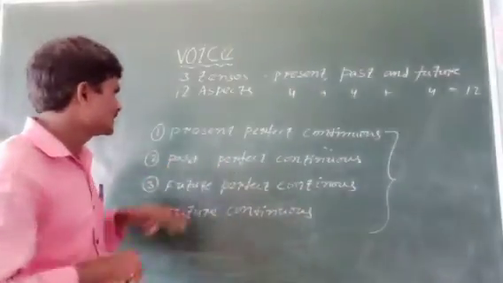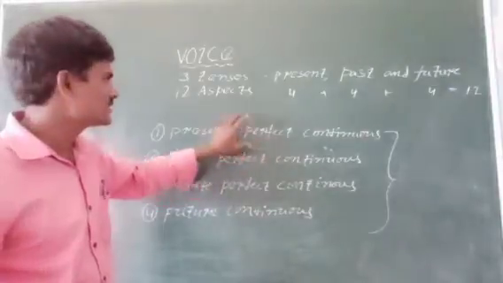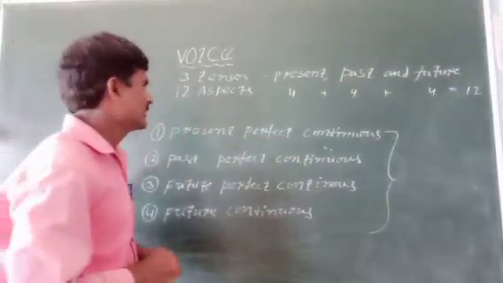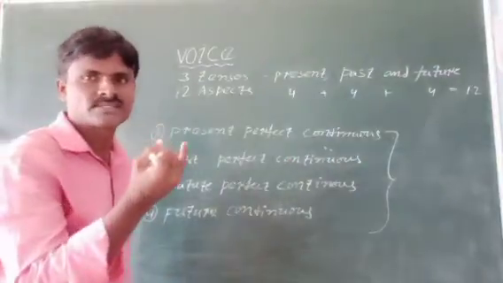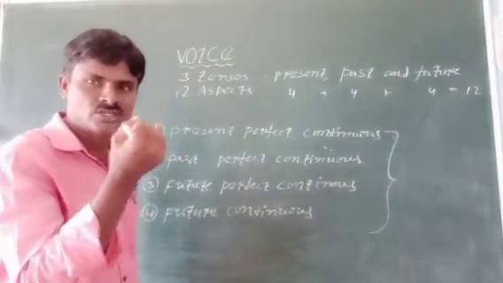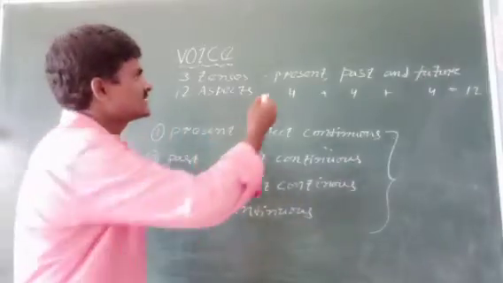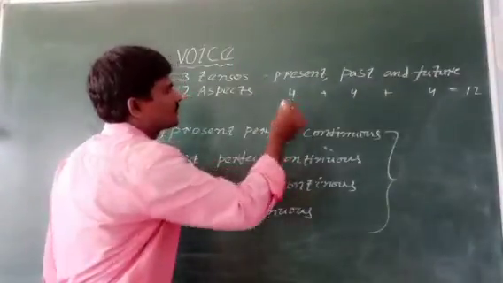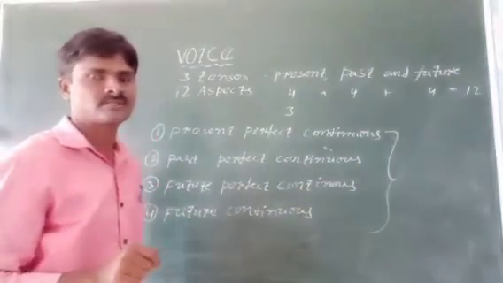Remaining, see, present perfect continuous tense. In present tense, 4 aspects are there. See, first one is simple present, present continuous, and present perfect. Only 3 aspects of present tense change into passive voice. Listen carefully, children.